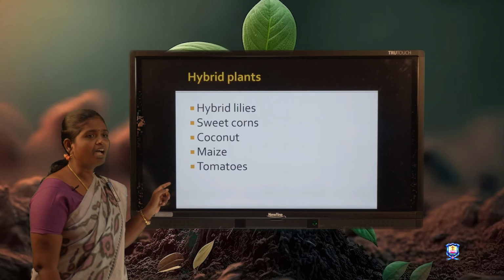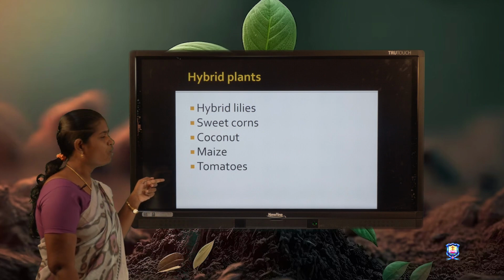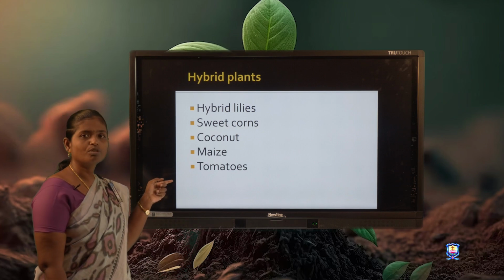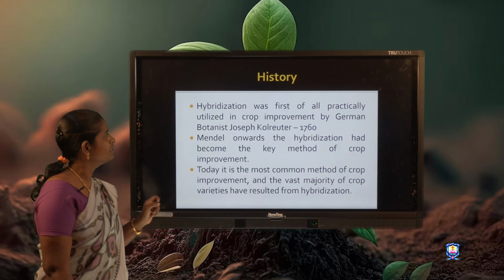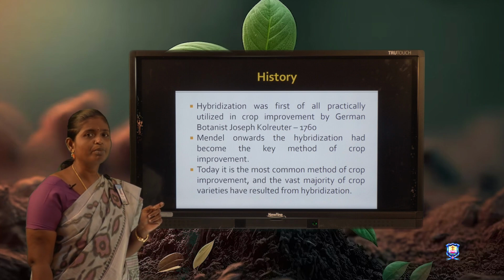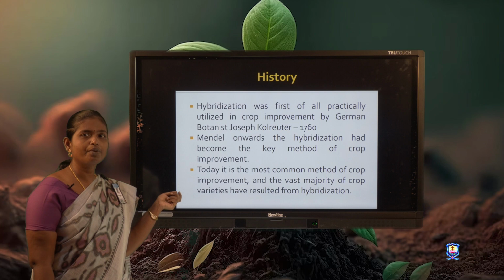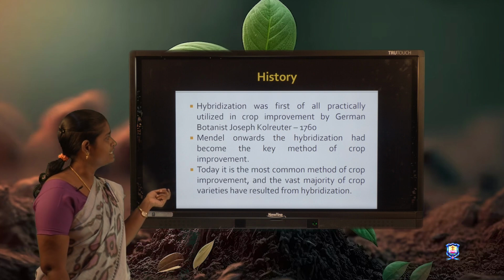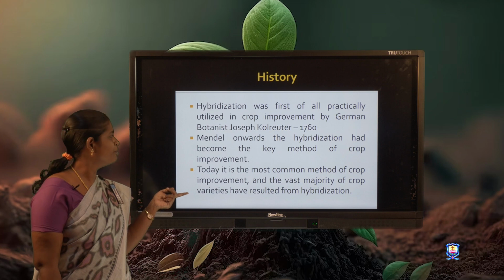These are the hybrid plants produced. First one is hybrid lilies, sweet corn, coconut, maize, tomatoes. Let us move on to the history of hybridization. Hybridization was first practically used in crop improvement by a German botanist called Joseph Kolreuter in the year 1760. From Mendel onwards, the hybrid had become the key method of crop improvement.